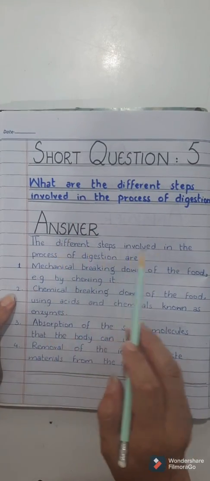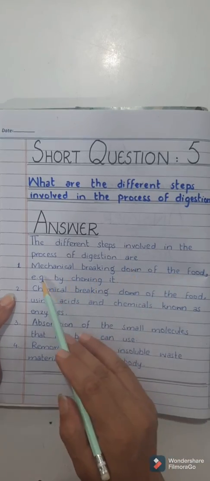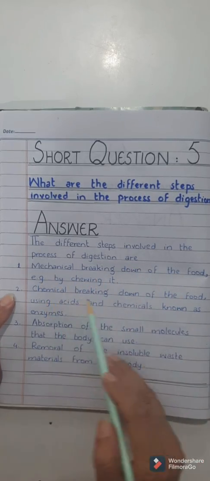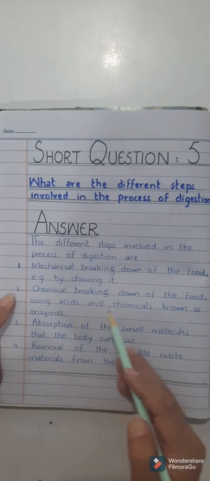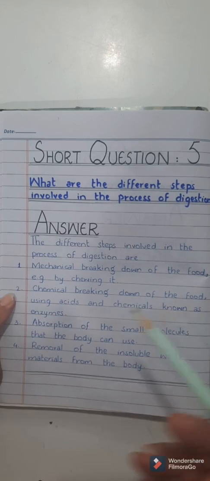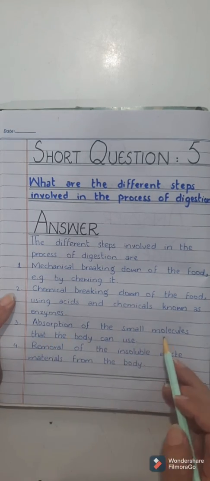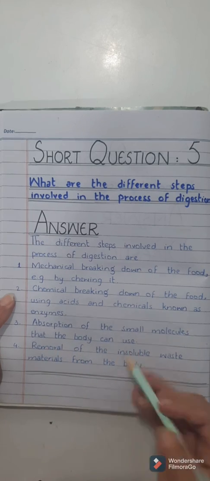Answer: the different steps involved in the process of digestion are mechanical breaking down of the food, for example by chewing it; chemical breaking down of the food by using acids and chemicals known as enzymes. For example, we have used the enzymes amylase, protease, lipase, etc. Absorption of the small molecules that can be used.